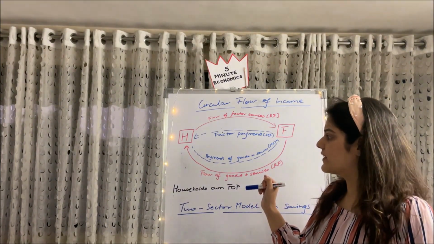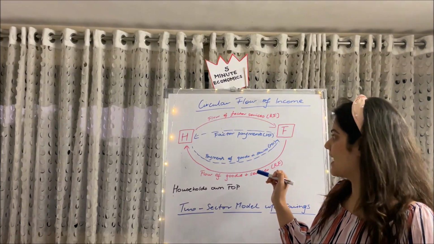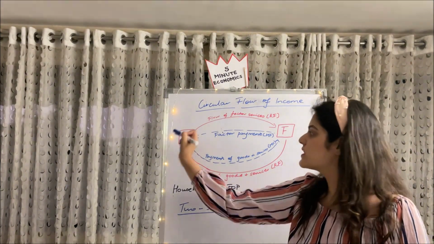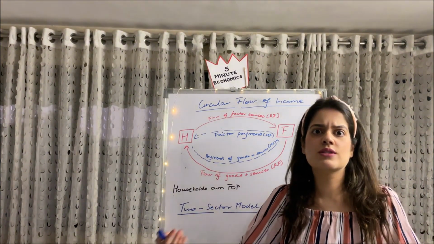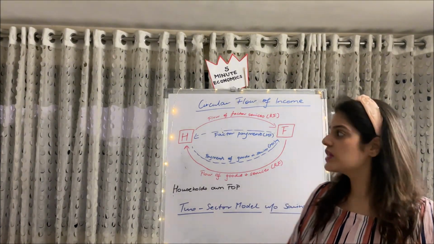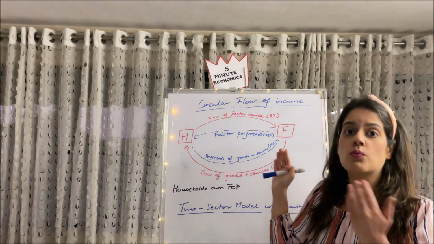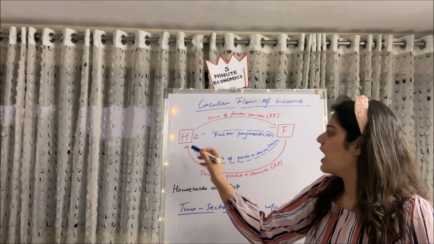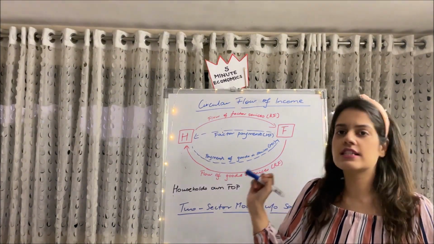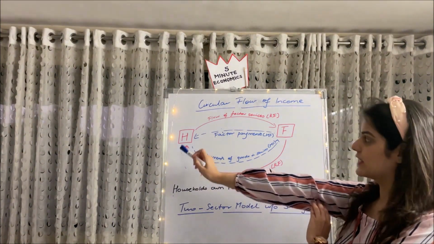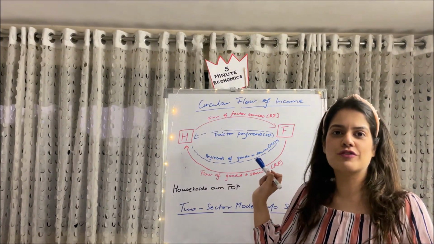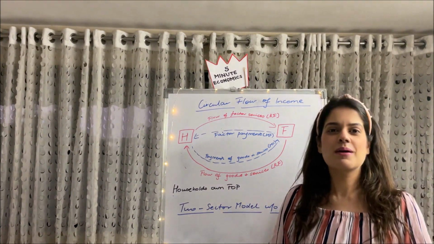In the lower loop of the diagram, what does that happen? We notice that firms are providing the goods and services to the households. Household needs goods and services to survive, right? So they will be provided by the firms. And what are the households paying in return? Households are doing the payment for goods and services, which is an expenditure for the household but income for the firm. So I hope you're clear with this very simple model.